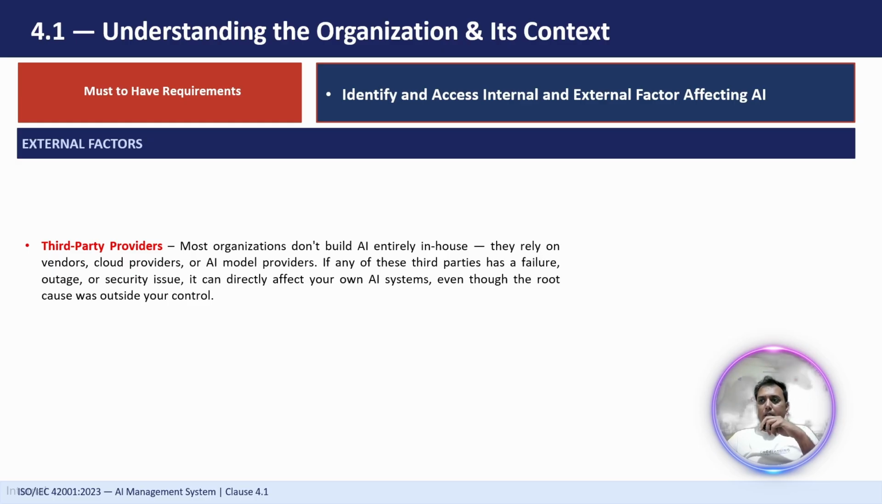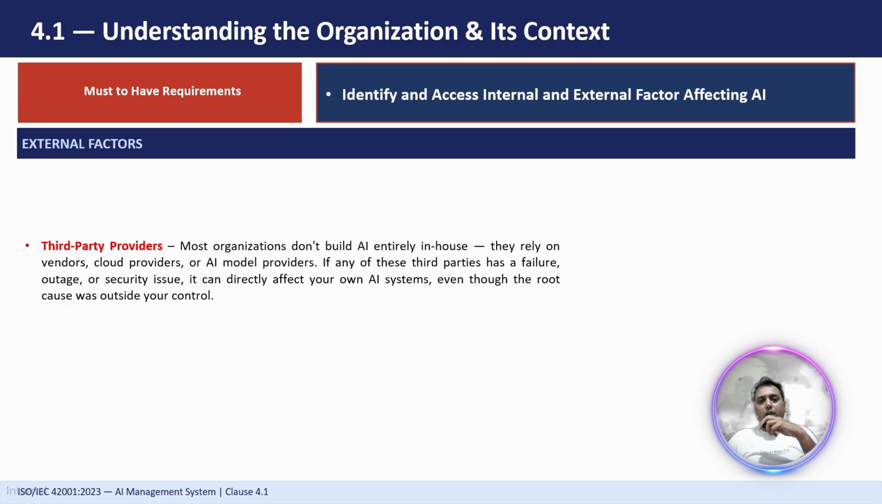Then we have third party providers. Most organizations don't build AI entirely in house, right? Because it is very expensive and it requires a lot of computing power and skilled personnel. So they rely on vendors, cloud providers, and AI model providers, right? For example, most companies are using ChatGPT, OpenAI, Claude, Gemini, Grok. There are different models available in the market, right? So most people use third party models. If any of the third party models has a failure, an outage, or a security issue, definitely it is going to impact your AI system.